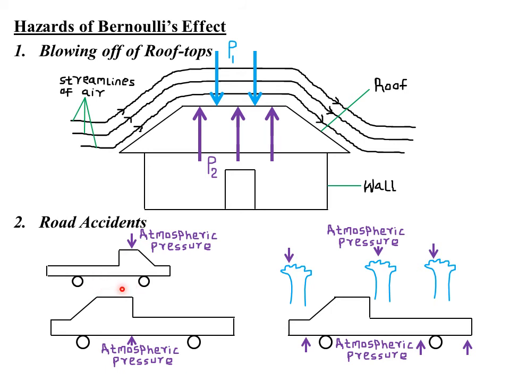And if they are moving at high speeds and closer to one another, it means the air in between them is under very, very high velocity. So because the air in between them is under very high velocity, it means the pressure in between the two vehicles will be very, very low, courtesy of Bernoulli's effect. So if the pressure is low, it means now the atmospheric pressure acting from both vehicles from the outer side is now greater than the pressure in between the vehicles.